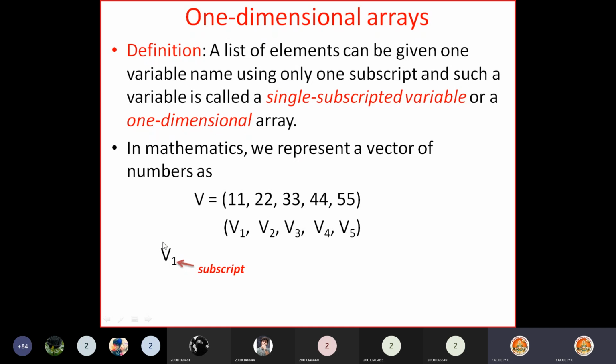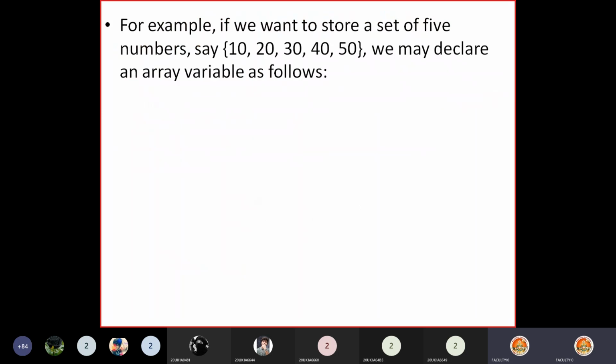If we want to implement the same concept in programming, we use a one-dimensional array. For example, say I have a set containing 5 numbers: 10, 20, 30, 40, 50. I want to represent this set in a program. In C programming, for that we declare an array variable in this format.